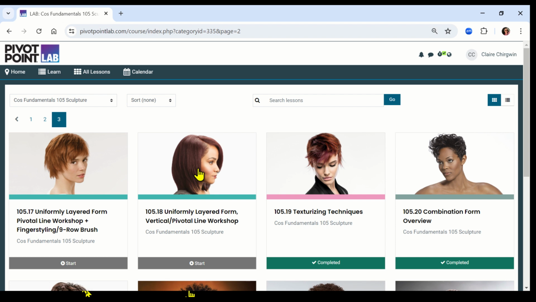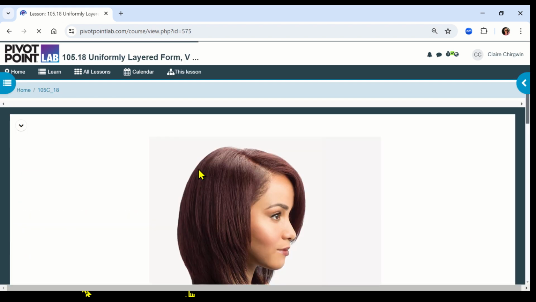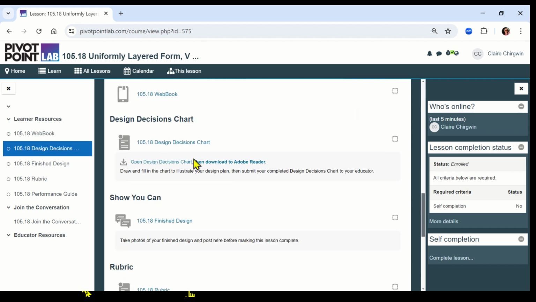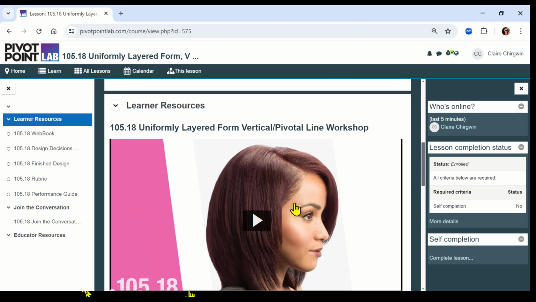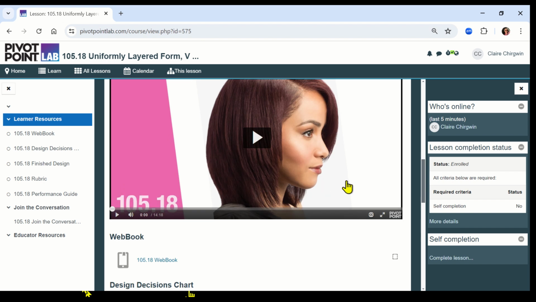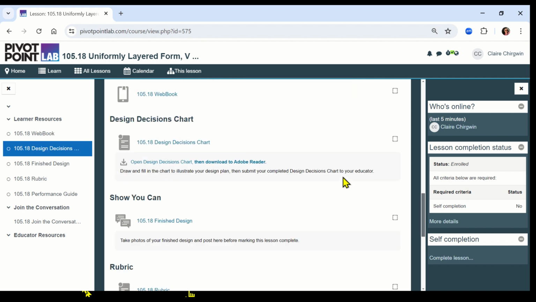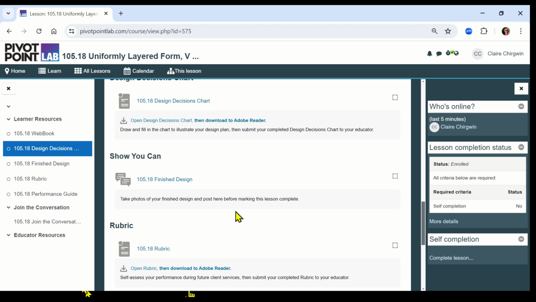Okay, so we'll just pick one of these. Okay, so then you're going to watch this video. After you watch this video, then you will actually do your operation. You'll do this haircut. Then when you're finished with it, you're going to go to Show You Can, Finished Design. You're going to click on that. It says take a photo of your finished design and post here before marking this lesson complete. Finished design.